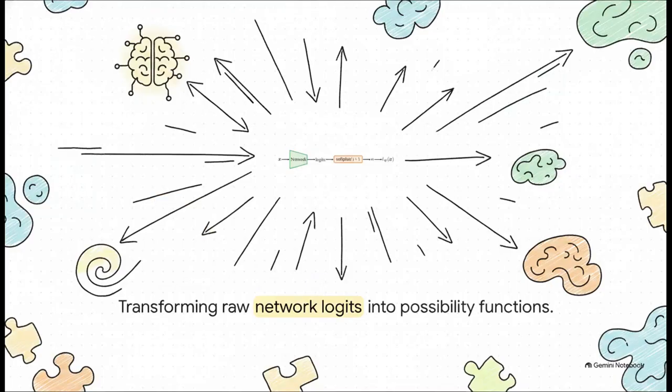Now, I know, terms like possibilistic projected posterior probably sound a bit intimidating, but the actual DAPPr pipeline is remarkably simple in practice. To implement all this complex theory, you literally just take your standard network logits, the raw predictions, and you apply a very simple softplus mathematical transformation to them. That's the whole shebang. It instantly turns those raw numbers into valid possibility functions.